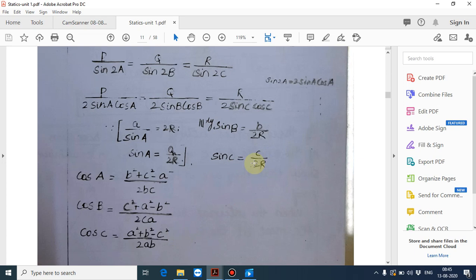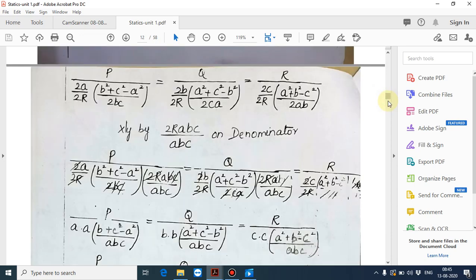Okay, so what you will get if we substitute that: P by 2 sin A cos A, where the sin A cos A formula is there, that we are substituting here.